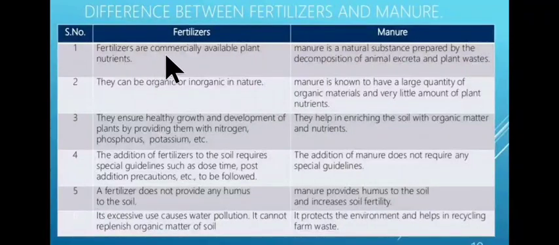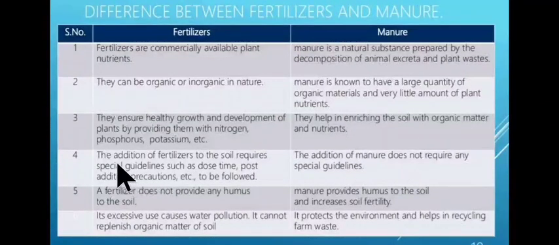Fertilizers are commercially available plant nutrients, whereas manure is a natural substance prepared by the decomposition of dead and decaying plants and animals. Fertilizers can be organic or inorganic in nature, whereas manure is known to have a large quantity of organic materials and very little amount of plant nutrients. Fertilizers ensure healthy growth and development of plants by providing them with nitrogen, phosphorus and potassium, etc., whereas manure helps in enriching the soil with organic matter and nutrients.